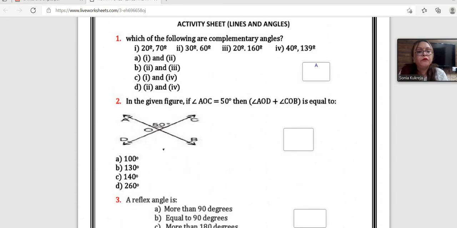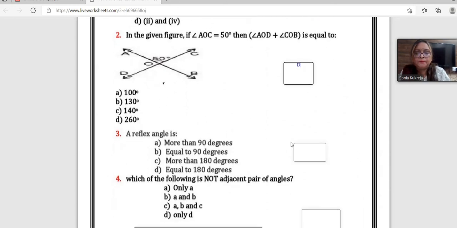Next question, I would like to ask Sheetal. Sheetal, in the given figure, angle AOC is 50 degree, then angle AOD plus angle COB is equal to? Yes, Sheetal? D, 260 degree. Absolutely right. Let's move to the next question.